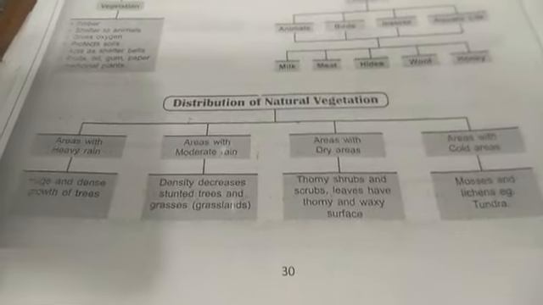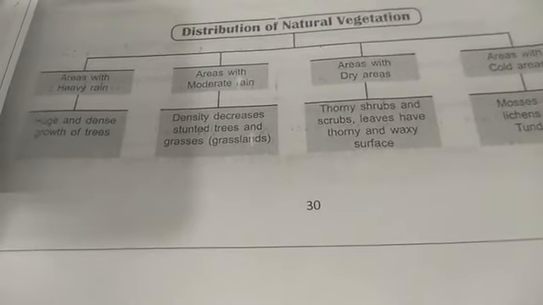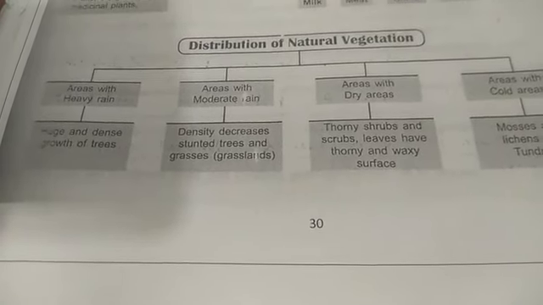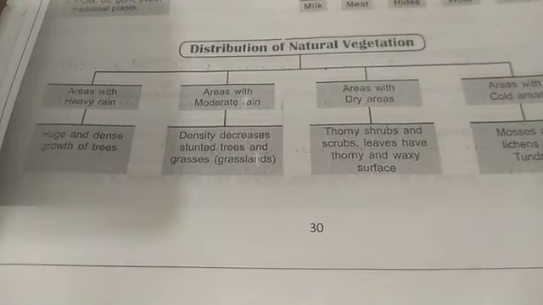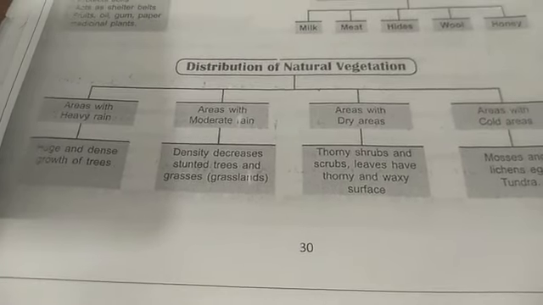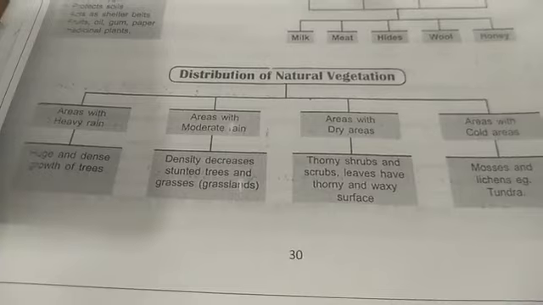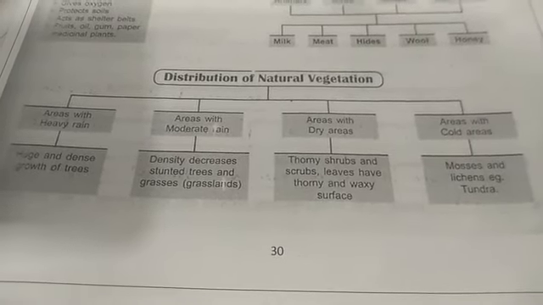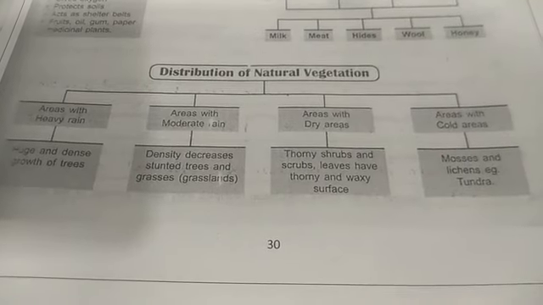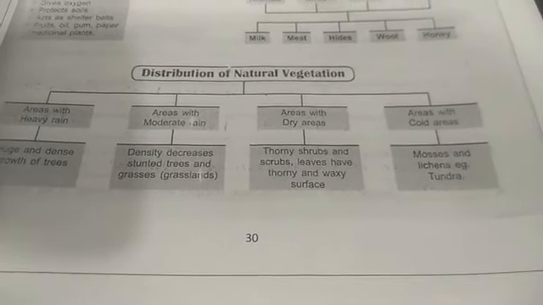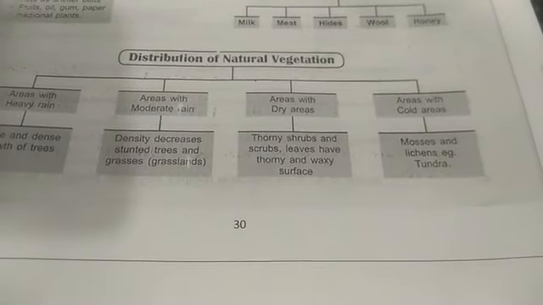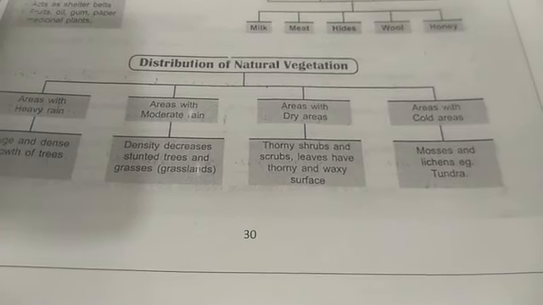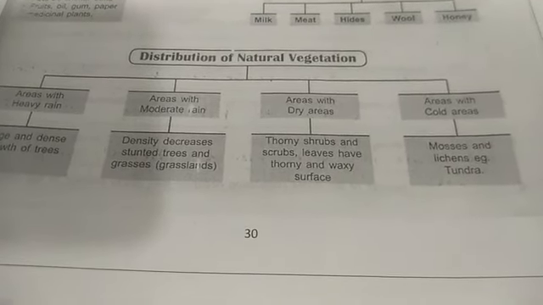Distribution of natural vegetation. Areas with heavy rain have huge and dense growth of trees. Areas with moderate rain, density decreases, and trees and grasses are grown. So grasslands could be found over there. Dry areas have thorny shrubs and scrubs, leaves have a thorny and waxy surface. Cold areas have mosses and lichens, that is the region called the tundra region.